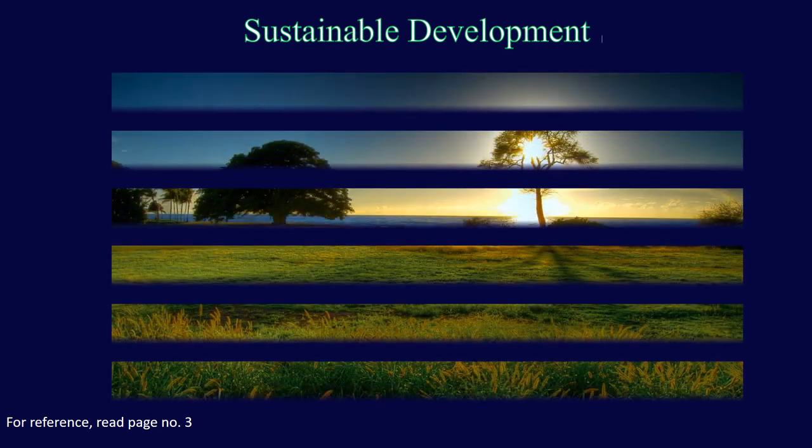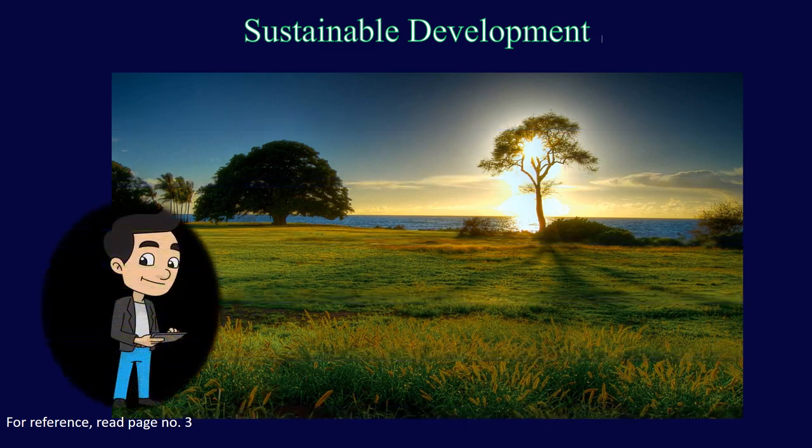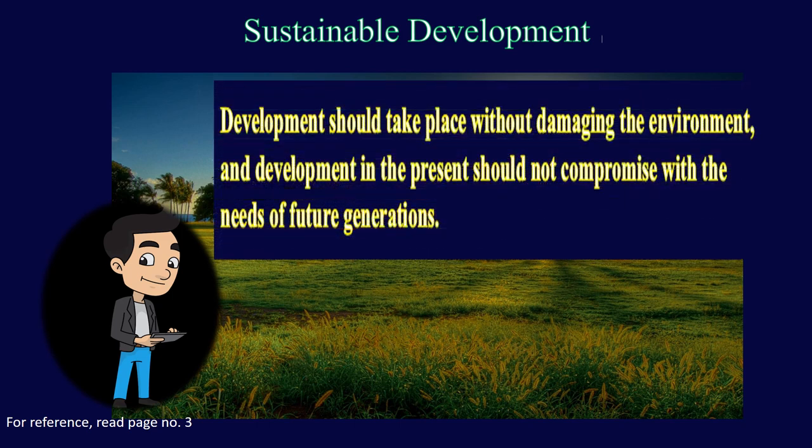Our next topic is sustainable development. We know that resources are necessary for the existence of all forms of life, and human development is dependent on the resources. We have to use the resources for economic and social development, but resources should be used without damaging the environment. That means, while using the resources, we should keep in mind the needs of future generations. So, sustainable development means development should take place without damaging the environment and the development in present should not compromise with the needs of the future generations.